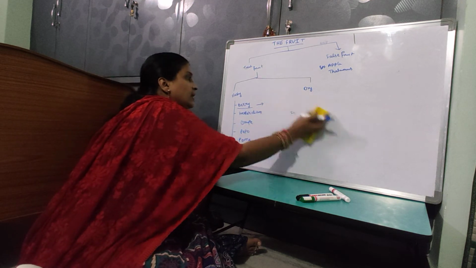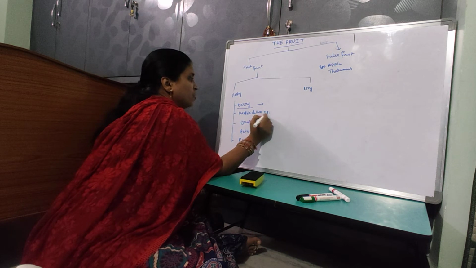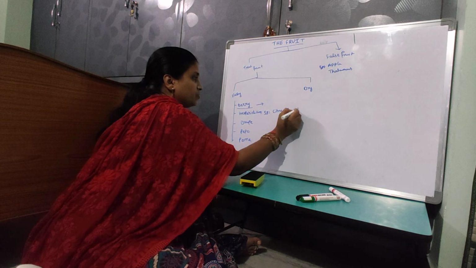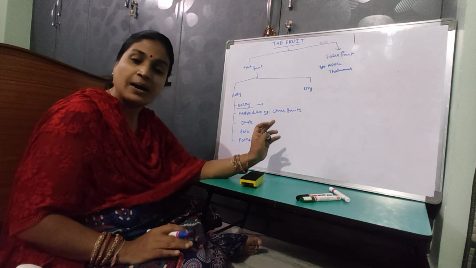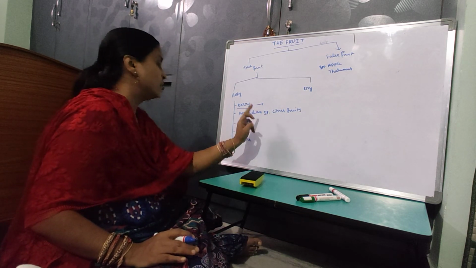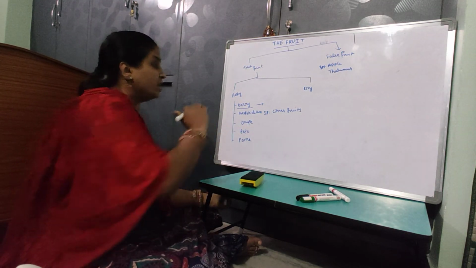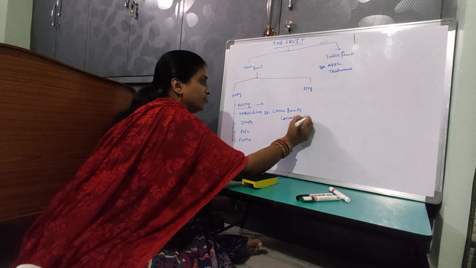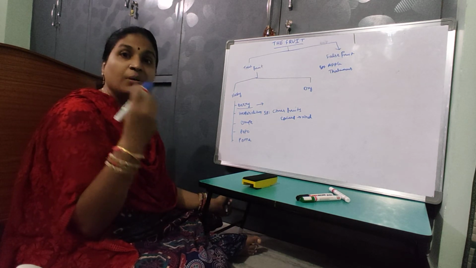Coming to hesperidium. A very good example of hesperidium is Citrus limon, that is, citrus fruits. This fruit develops from a multicarpellary, syncarpous, multilocular, superior ovary. Here the outermost epicarp forms a rind, which is membranous and has glands.